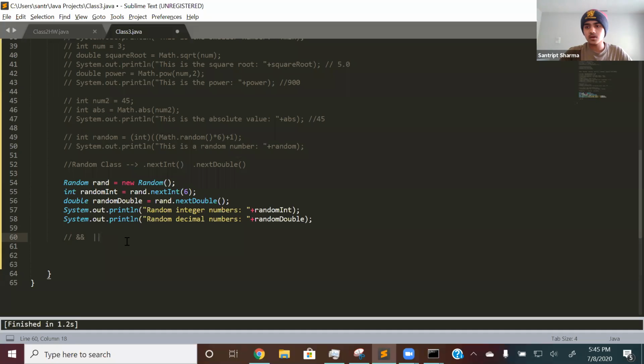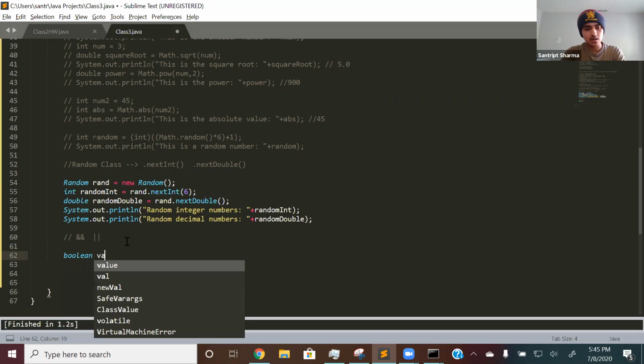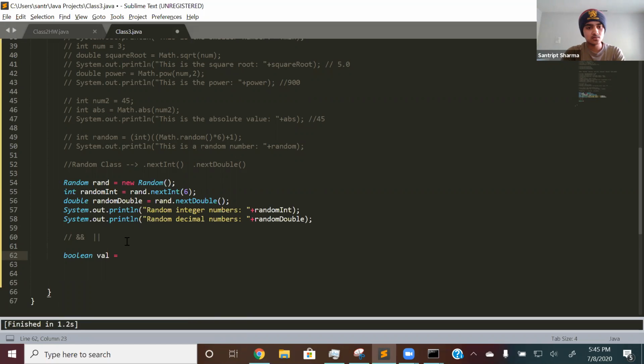AND and OR operators, it's simple English, right? It's just something and something else, or something or something else. So let me show you. Let me create two Boolean variables. Boolean val is equal to, let's just say, true.